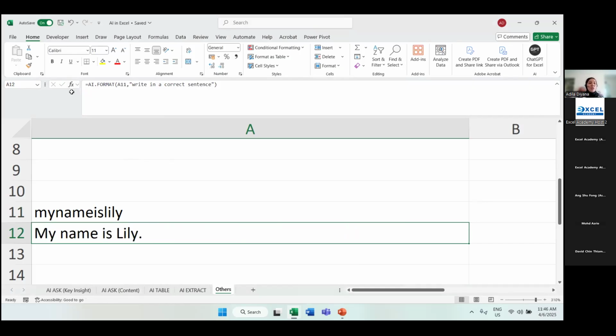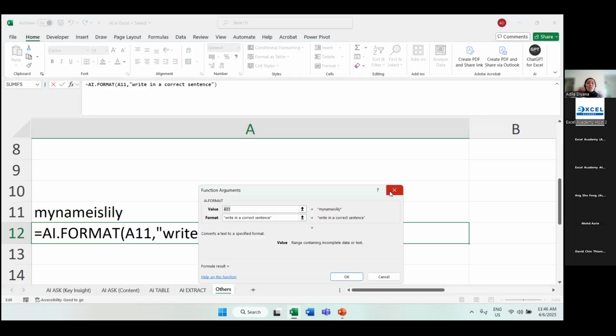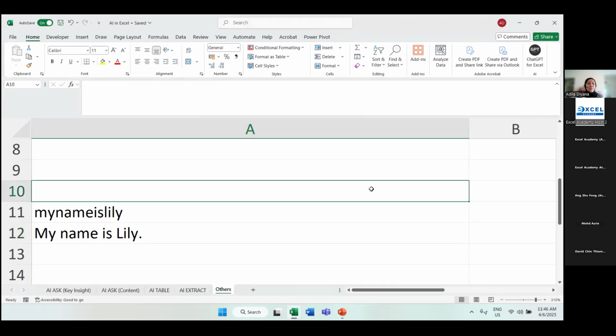They even put here, my name is Lily. You have space in between the words. They even have the dot at the end, and the letter M and the name Lily also have capital letters. So this saves a lot of my work. I don't need to put space manually one by one. I don't need to change it to sentence case. Everything is done perfectly here through AI format. So the prompt is write in the correct sentence.